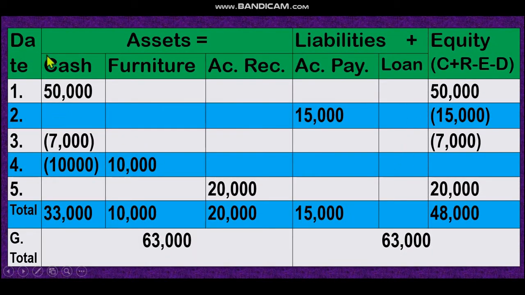Accounting equation, effect on the accounting equation. Look at date, asset, liability, equity. Look at asset, cash money, it increases 50,000. On the other hand, equity 50,000. That means equity also increases.